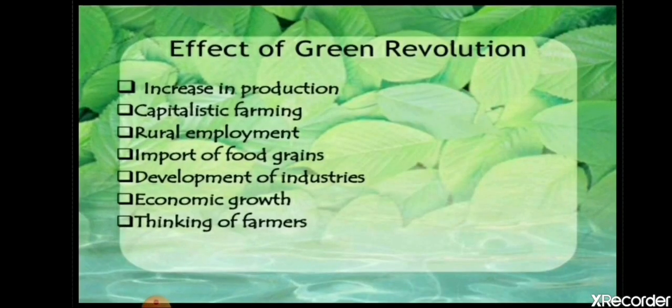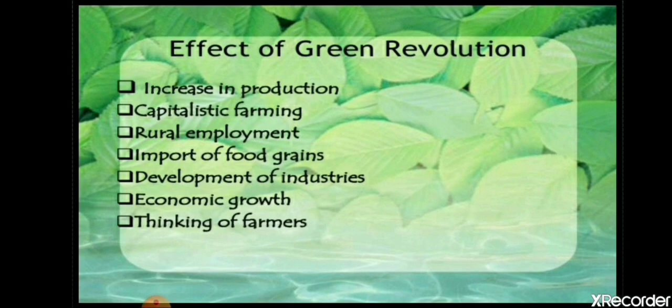Now, what was the effect of the Indian Green Revolution? Increase in production. By taking all these methods, the production of India increased. Capitalistic farming. Capitalistic farming का मतलब क्या हुआ? That large farmers or extensive based farming होने लगी. The farmers started putting in capital, and they started producing more and selling it in the market. Rural employment. The people living in rural areas got employment because many industries also set up near the farms. So from that they also got employment.